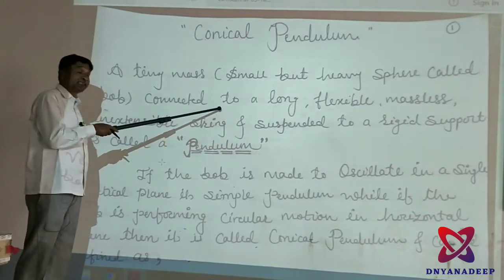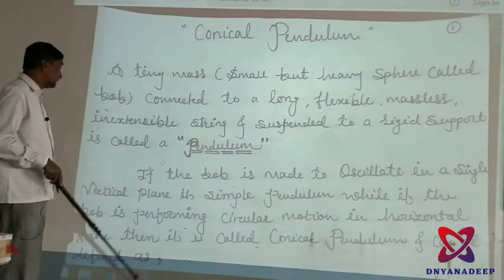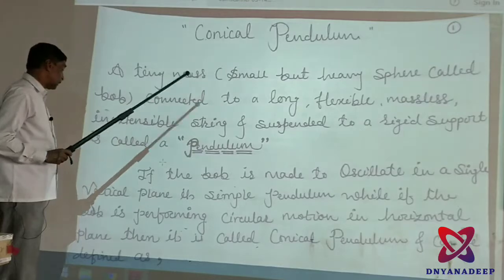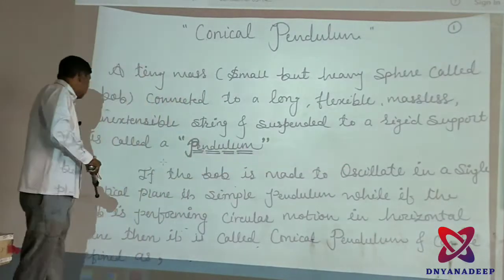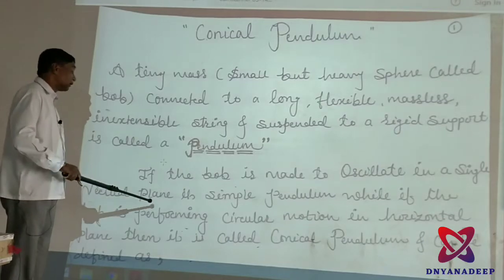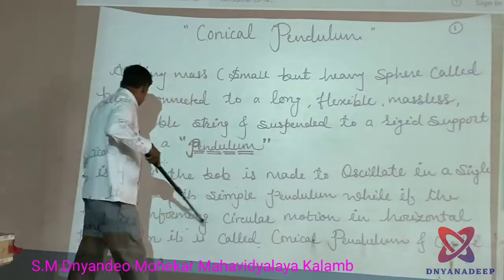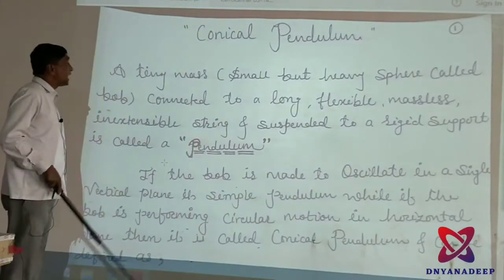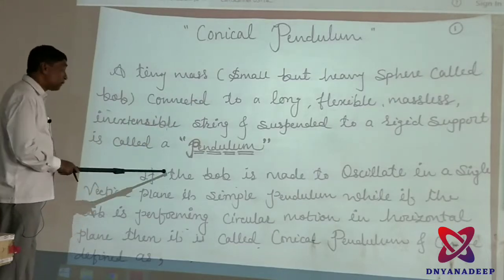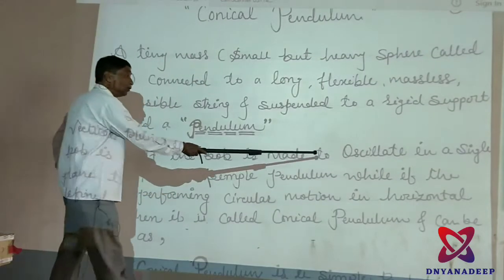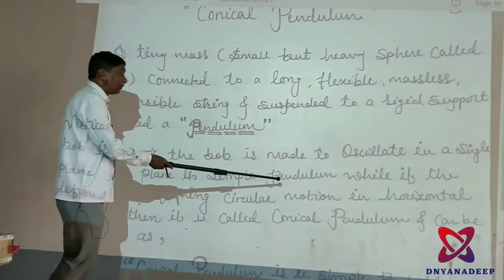The definition is the same, only one word is changed. A tiny mass, the same, if the bob is made to oscillate in a single vertical plane, it is a simple pendulum. Single vertical plane is the important phrase.